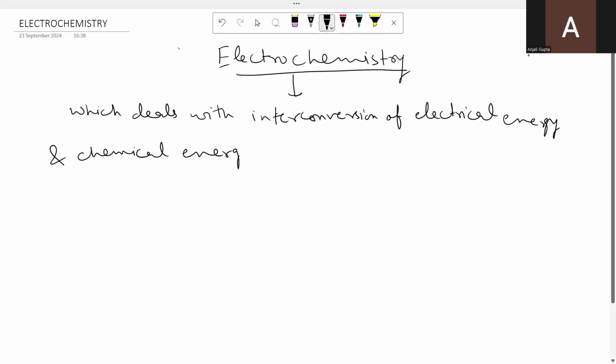Now, either electrical energy will be converted into chemical energy or chemical energy will be converted into electrical energy. So depending on that, there are two kinds of cells: electrochemical cell and electrolytic cell.